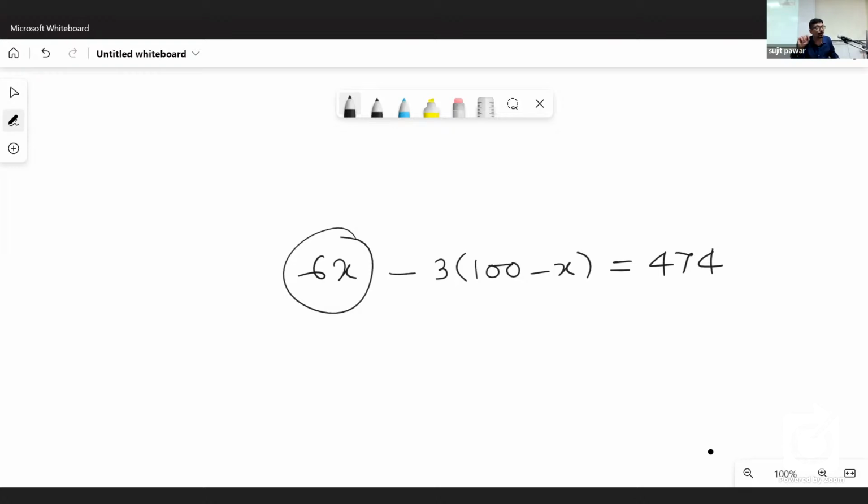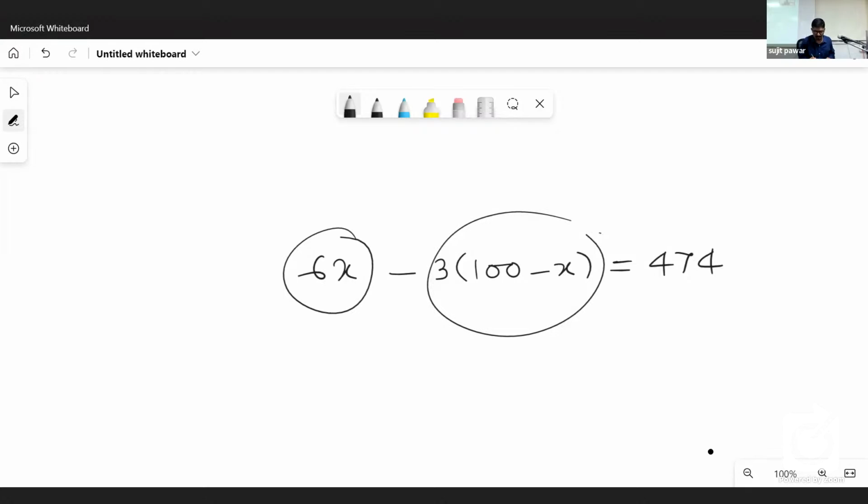That is the number of wrongly answered questions multiplied by 3, because each wrong answer is a penalty of 3 marks. So 3 into 100 minus X. This one is to be subtracted from the first one, that's why we put minus sign there. Is it clear to all of you?